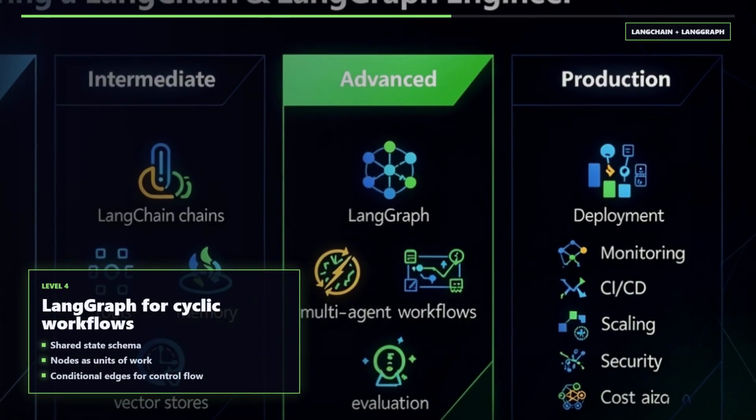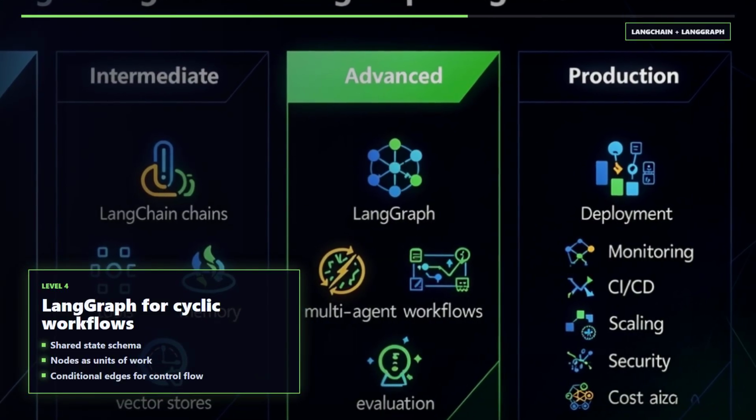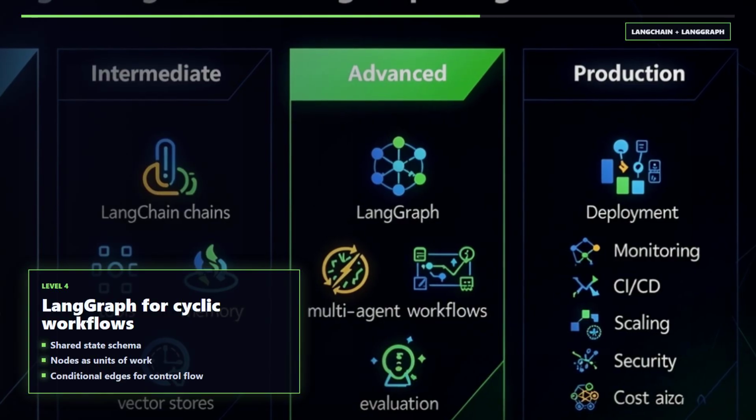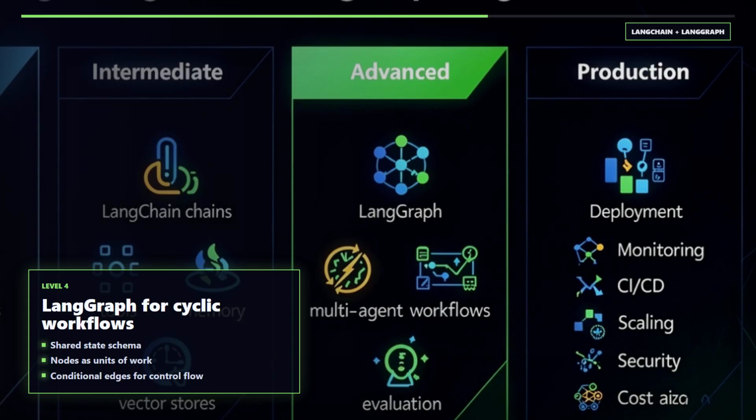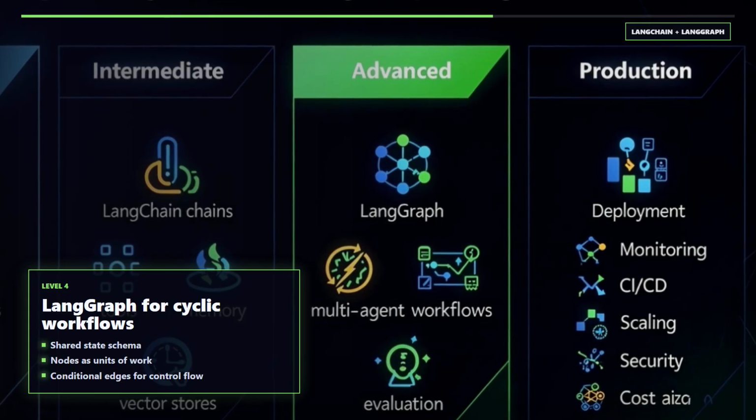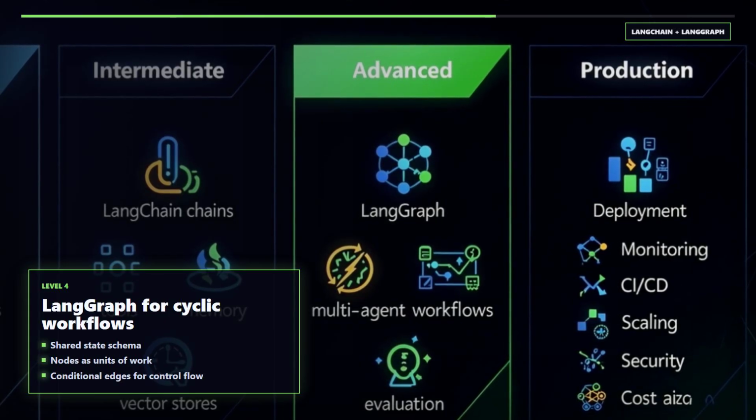Level 4 is LangGraph. Linear chains break down when the workflow needs loops. LangGraph gives you state schemas, nodes, and conditional edges so agents can reason, act, observe, and repeat until a stop condition is met.